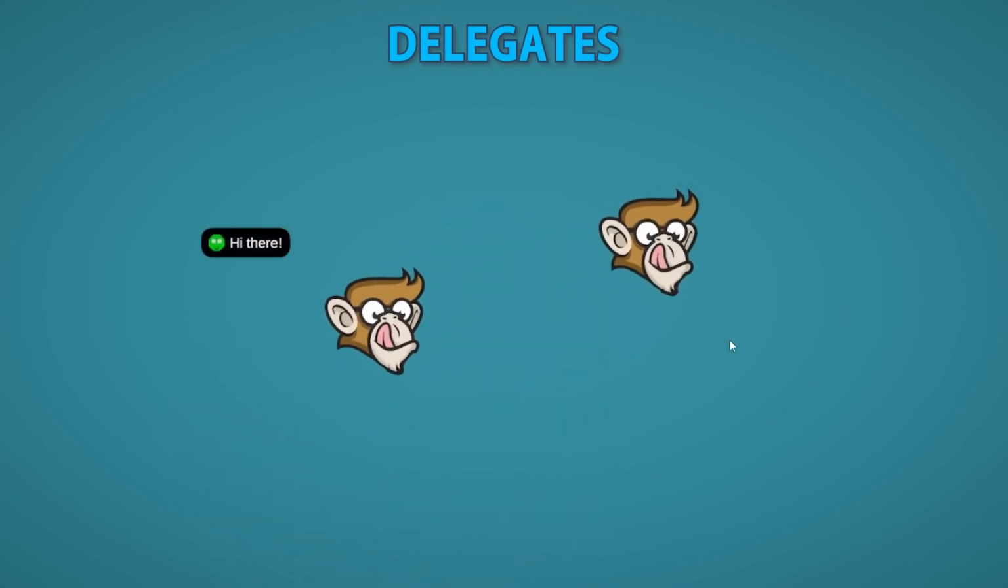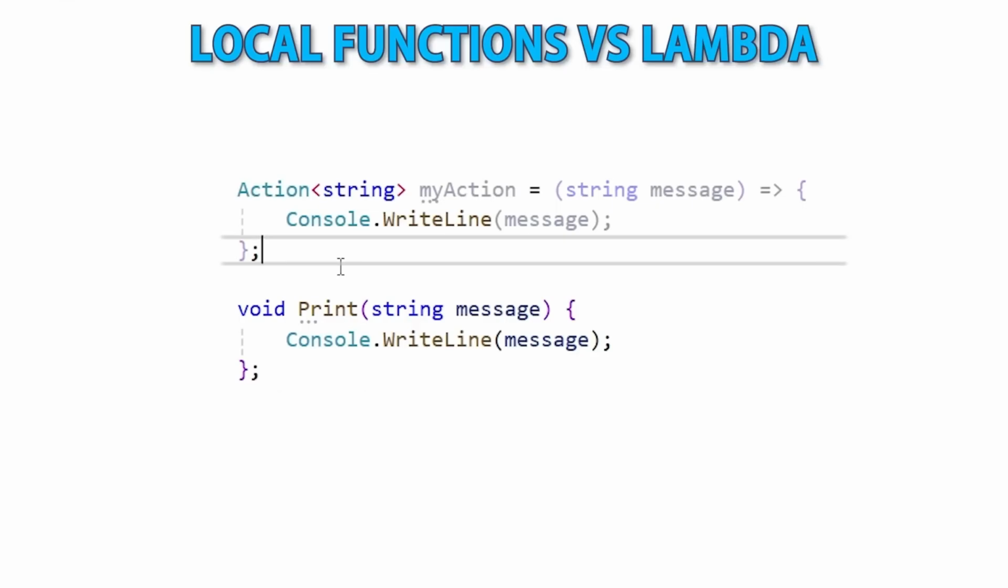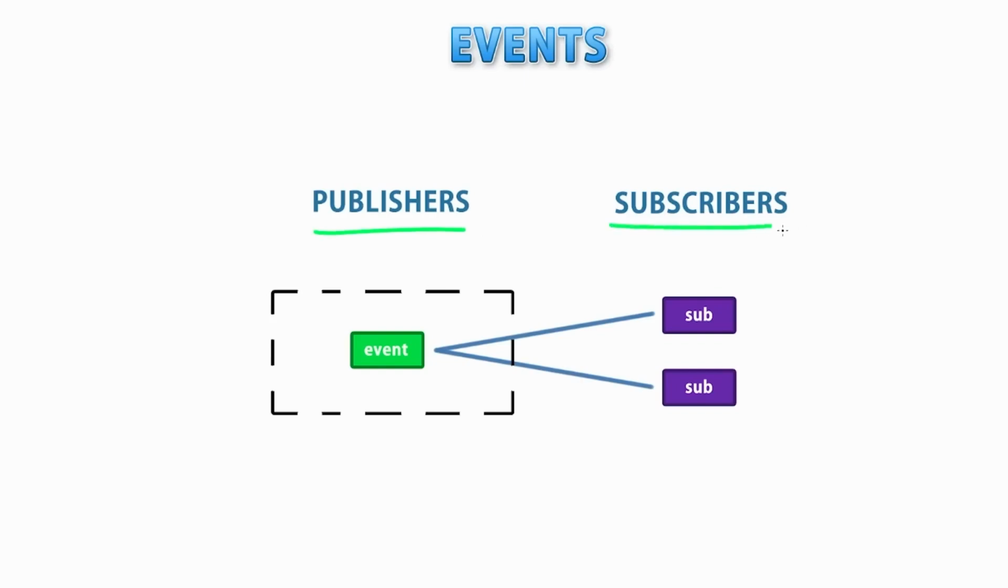This is how we can store a function itself inside a field. Next, we're going to learn the differences between lambdas and local functions. After that, we'll learn about events, which is how we can have one class be notified when something happens.